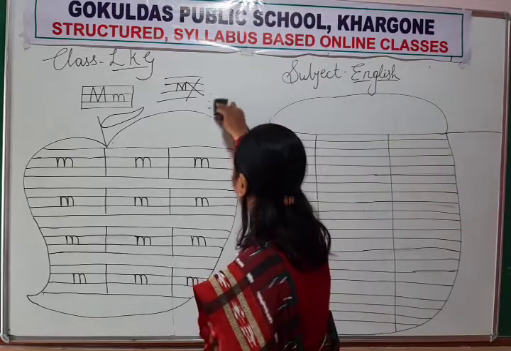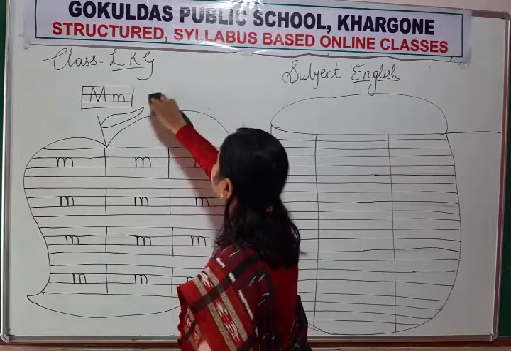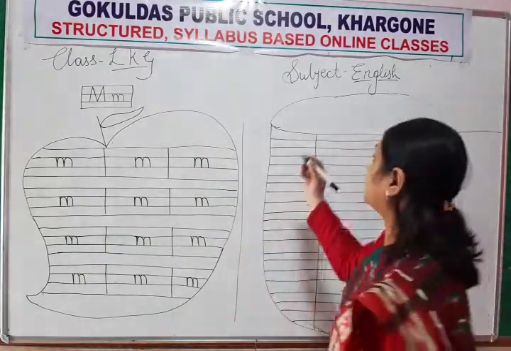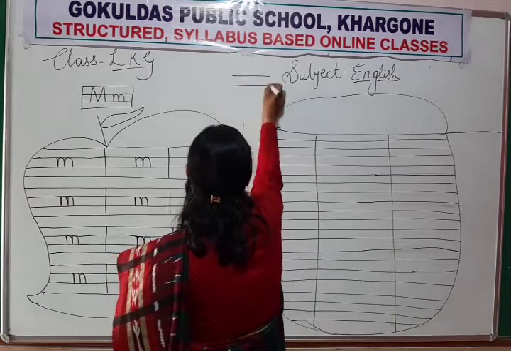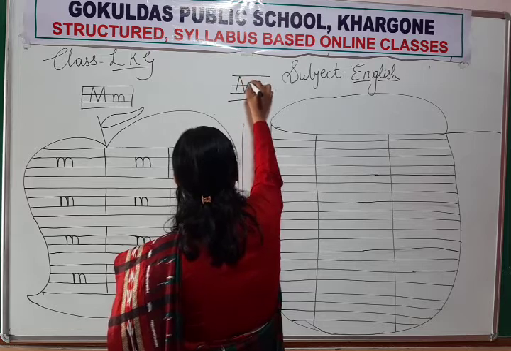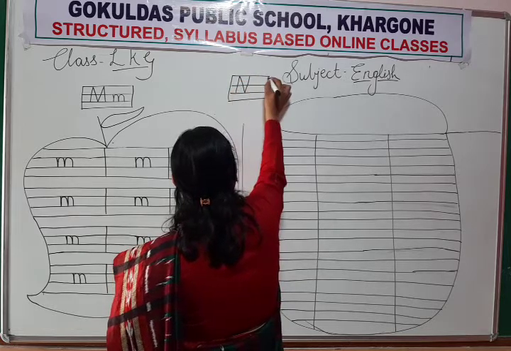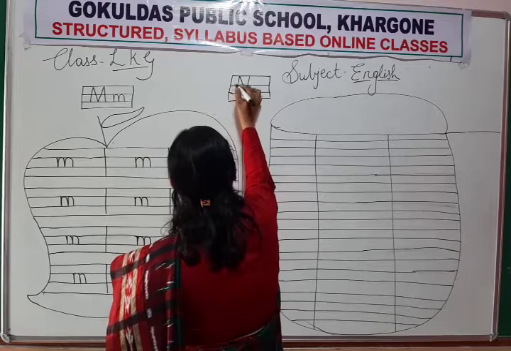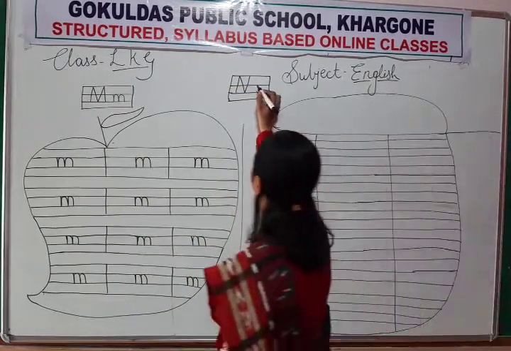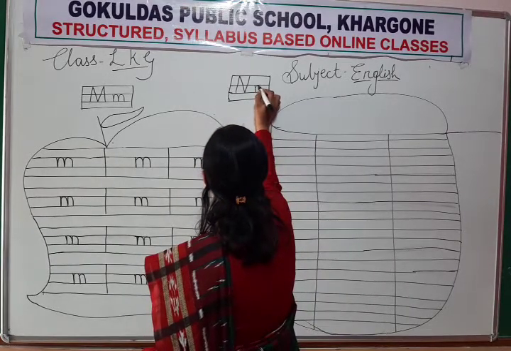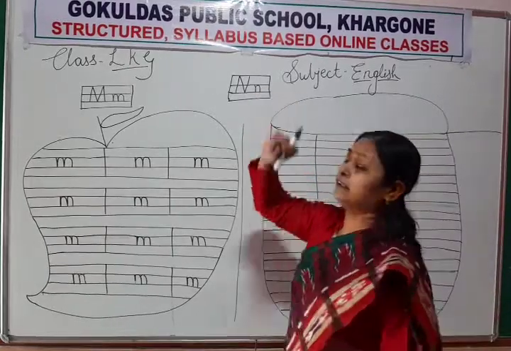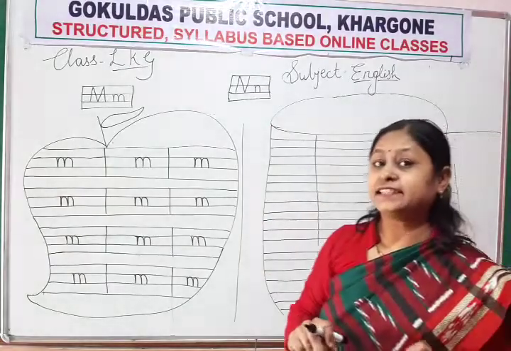Say G, H, I, J, K, L, M, N. N. Which letter will come? N. Which letter is this? This is N. Letter N. And look here, this is small baby N. Which letter is this? Baby N. And the sound of N is N.